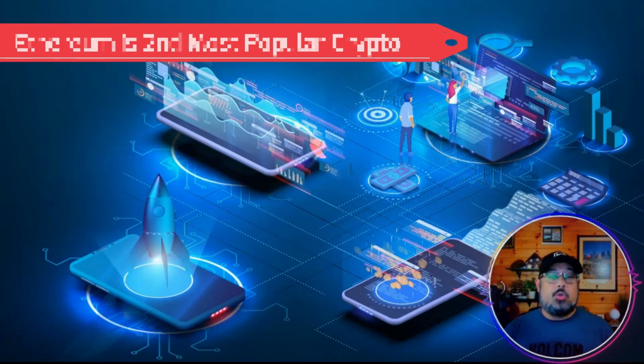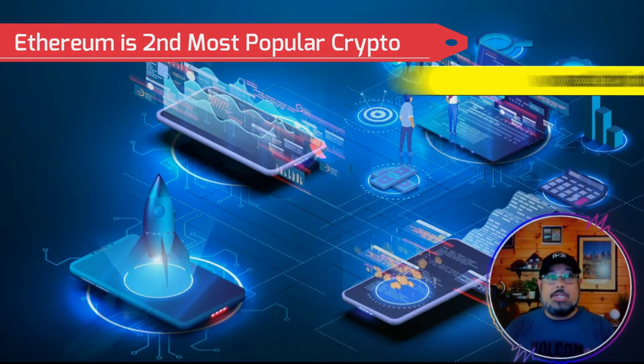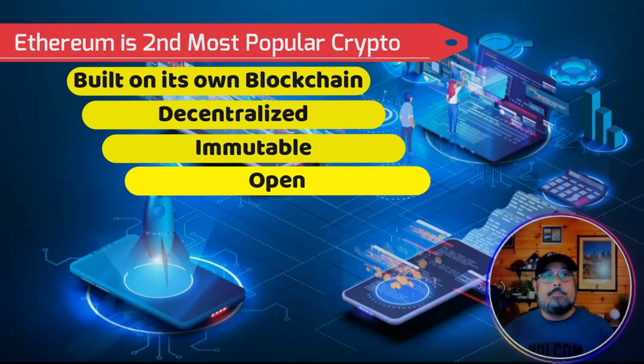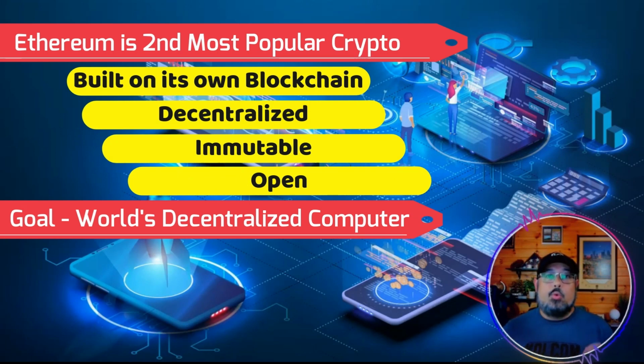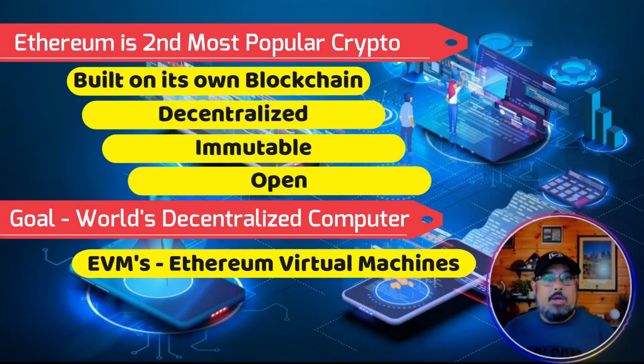As of June 2022, Ethereum is the second most popular cryptocurrency. Like Bitcoin, it's built on the blockchain. It's built on its own blockchain, and it's decentralized, immutable, and open. Unlike Bitcoin, Ethereum's goal is to become the world's decentralized computer. They're called EVMs, or Ethereum Virtual Machine. To understand what that even means, let's define some of the following Ethereum definitions.